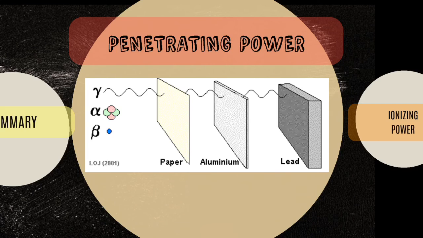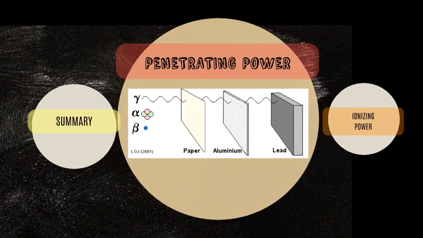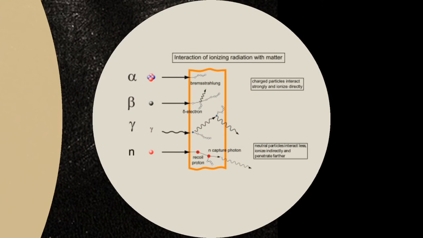Now, penetrating power of radiation is inversely proportional to the ionizing power. That means the alpha particle, which has the lowest penetrating power, has the highest ionizing power. So what really is ionizing power? This is the ability of radiation to damage molecules and is analyzed in terms of ionizing power. So when a radiation particle interacts with atoms, this interaction can cause atoms to lose electrons and thus become ionized.